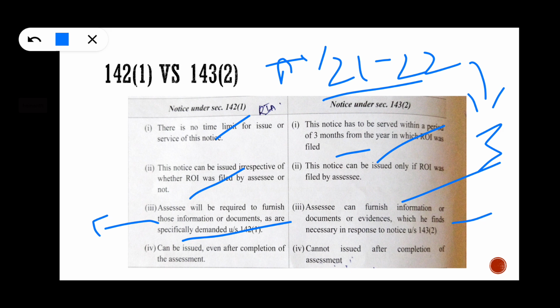Here, under 143 subsection 2, the assessee can furnish information or documents which he finds necessary in response. And 142 subsection 1 can be issued even after completion of the assessment. Yes, 142 subsection 1 can be issued even after completion of assessment. 143 subsection 2 cannot be issued after completion of assessment because regular assessment is the beginning of the assessment. So it cannot be issued after assessment because it is at the beginning.